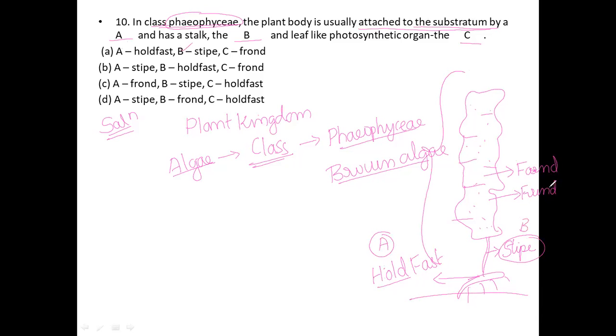So the next one is frond, a leaf-like photosynthetic organ, which we are going to call C. So this is nothing but C. In order, A is a holdfast, B is a stipe, and C is a frond. So for that reason, this is the correct option for this question. Okay. I'd like to move on to another question.